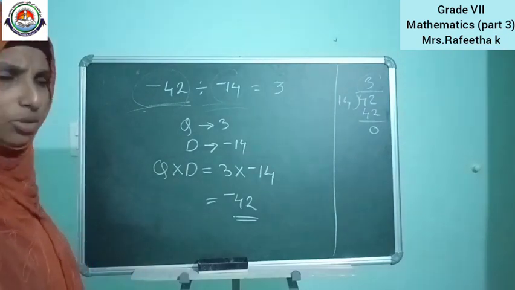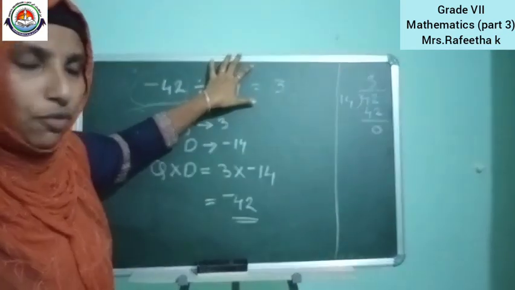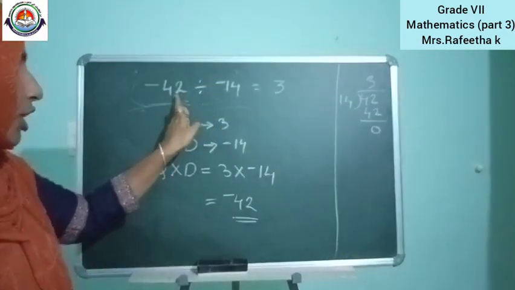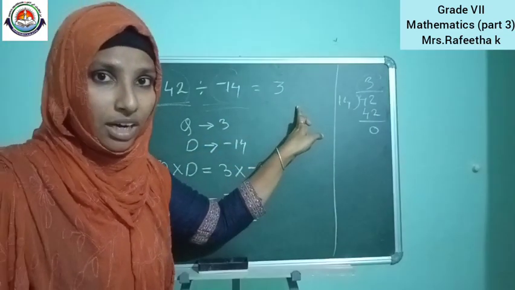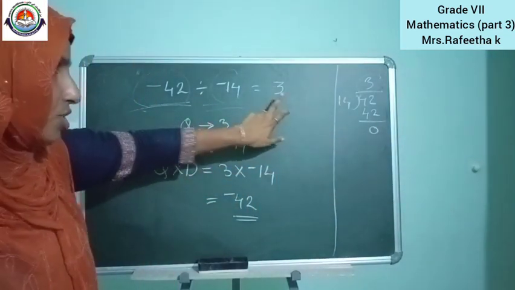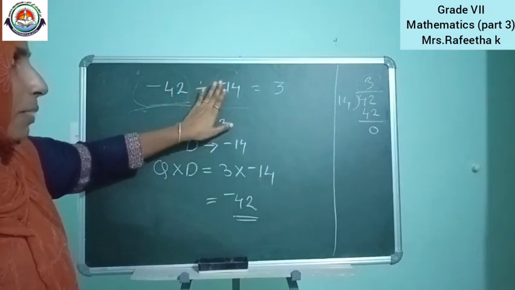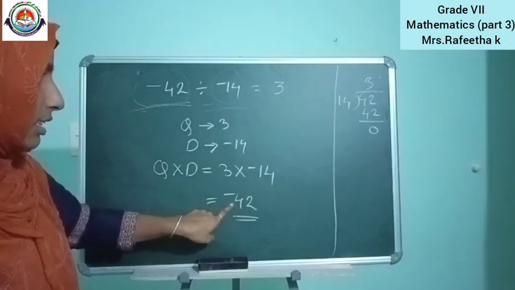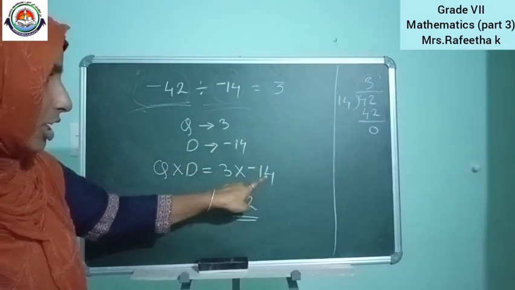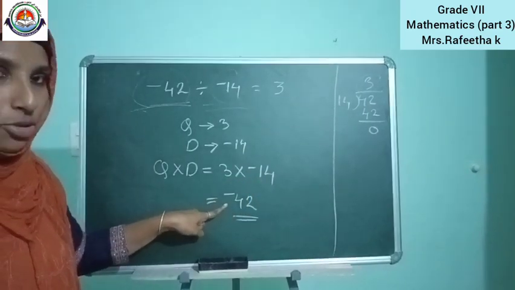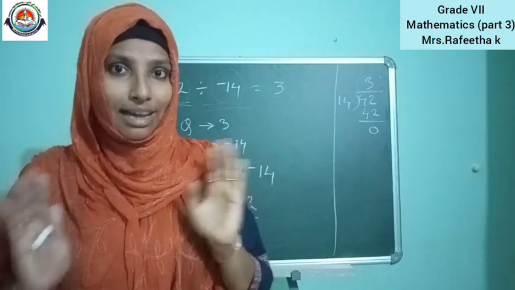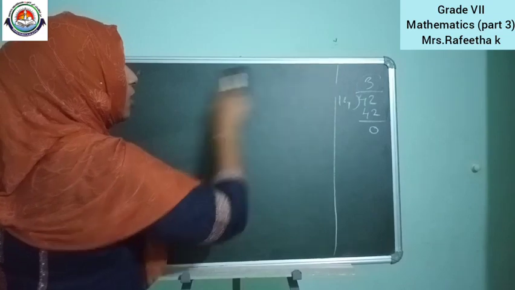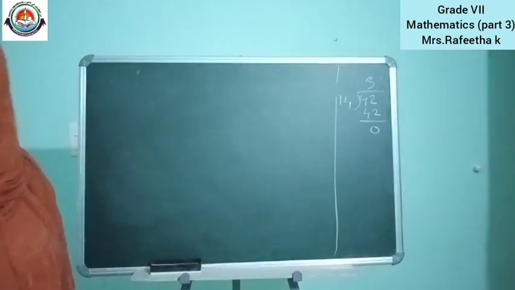Any doubt? If minus 42 is divided by minus 14, we know that if both signs are negative, the answer will be positive. And 42 divided by 14, we get 3. So we know that this is the quotient and this is the divisor. When we multiply the divisor with the quotient, that is 3 multiplied with minus 14, we get minus 42. So that is the answer, we checked that it is correct. Okay, so next problem we can do. If you have any doubt, just replay this and watch, you can identify.